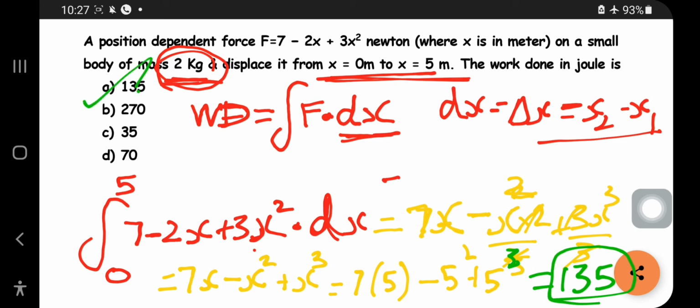So you should be strong with the integration part and differentiation part. It is a small application, but you should be somewhat strong with it, so that you can solve the questions related to work, energy and power in the class 11 portion of physics. Let us move to the next question.